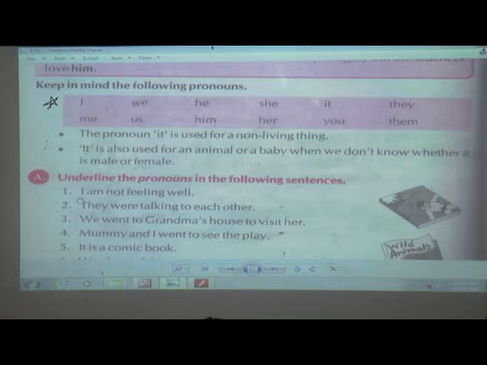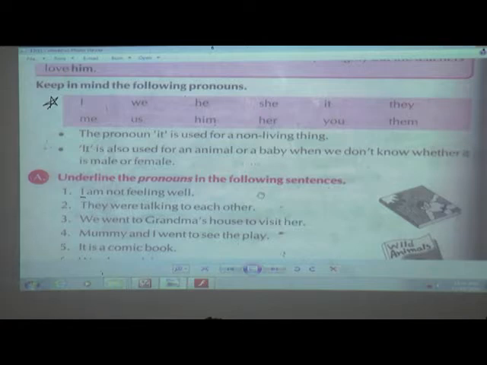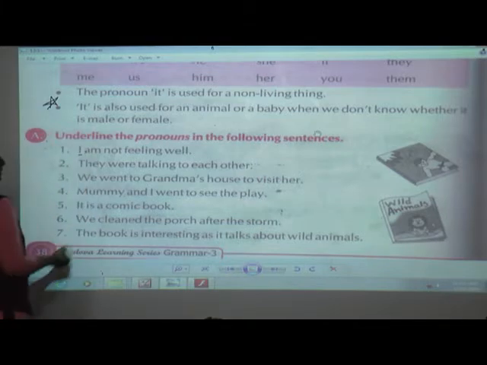Okay? Now, I am not feeling well. Here, is a name mentioned? No. So in place of a noun, which pronoun is used? Exactly, I. So I am going to underline I. Okay? Wait, I'll take it up. We are on page number 38.